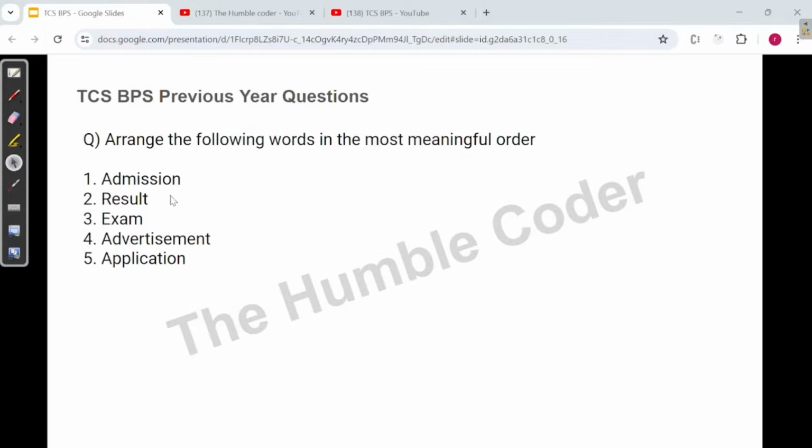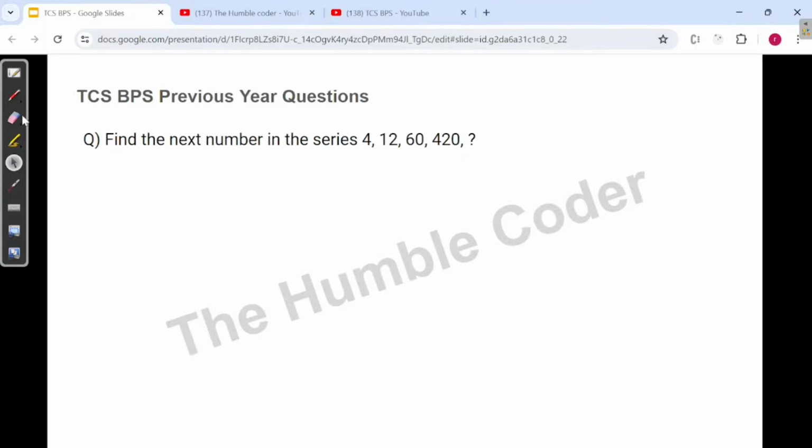And the next question that we have is this one. Again, a series based question. We are given a series 4, 12, 60, 420. We have to find out the next term that is going to come after 420. So let us try to find out the pattern first.